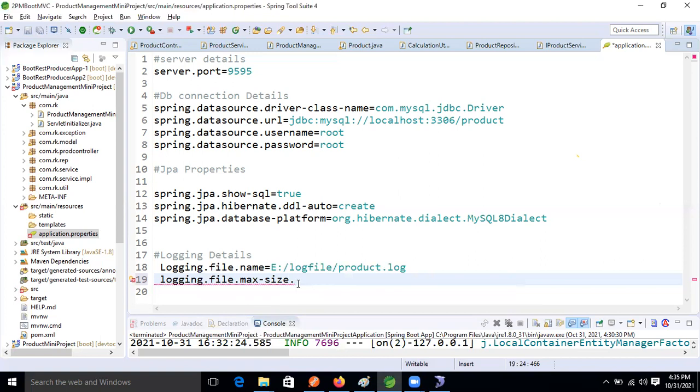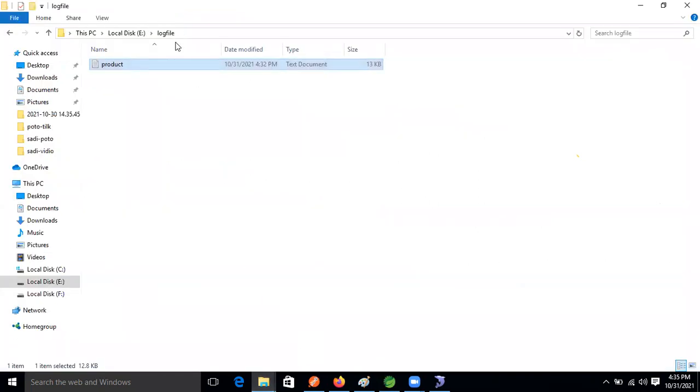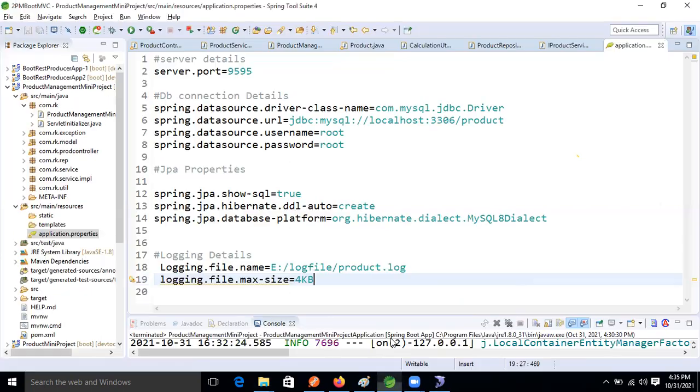So what should I set the size to? Just 4 KB, guys. Let's give 4 KB, because if you don't give 4 KB, then you can't see the file appending concept. So I'm running the same application again now, because I made it 4 KB. Now come here.